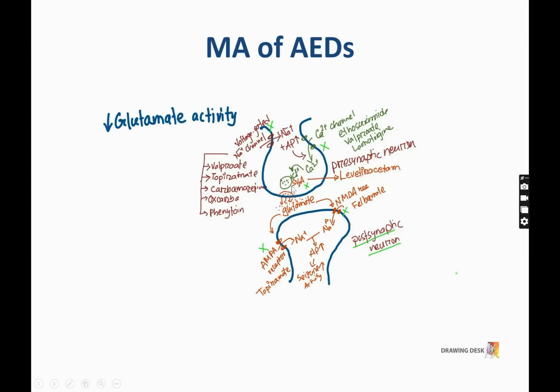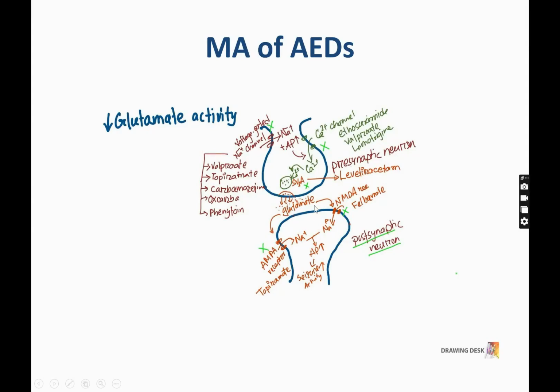There are vesicles that contain the neurotransmitter glutamate, and calcium acts on a receptor called SV2A, which is present on this vesicle membrane. When calcium binds with this SV2A receptor, the vesicle membrane fuses with the presynaptic neuron membrane, and then the glutamate neurotransmitter is released.